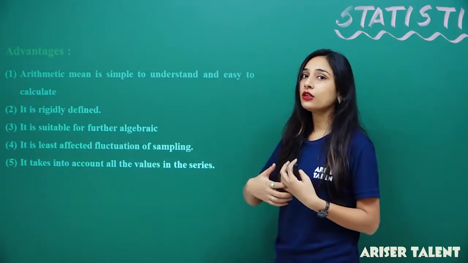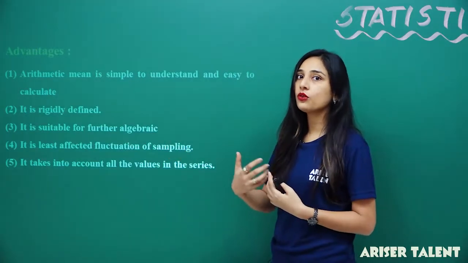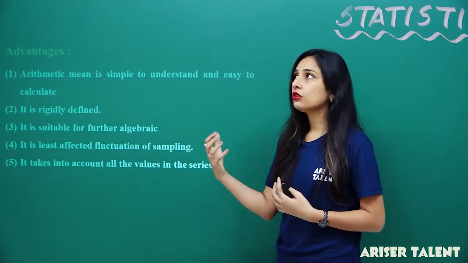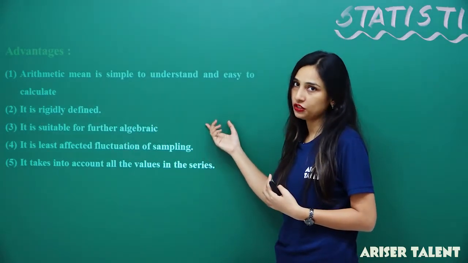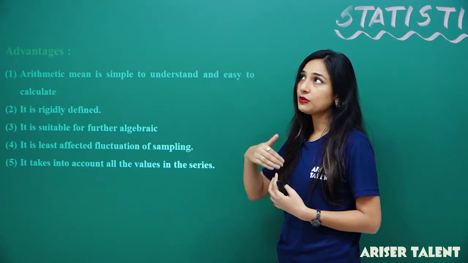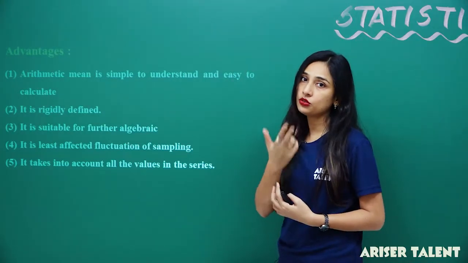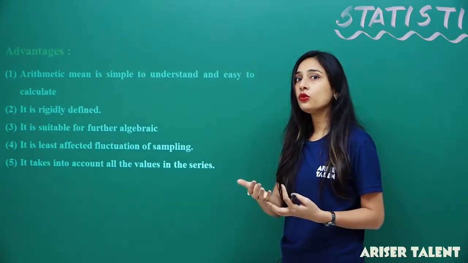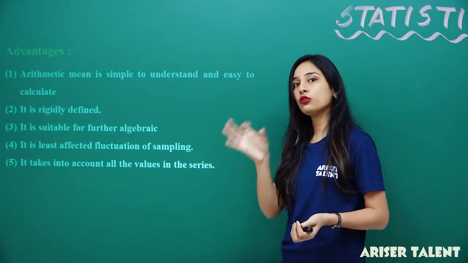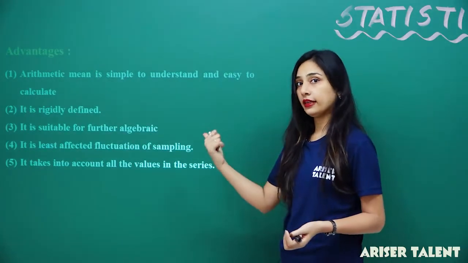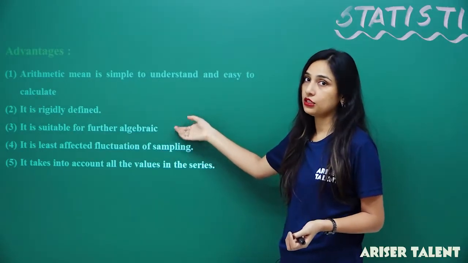Now, if each and every observation has been increased by 2 or 3, then you don't have to recalculate the mean, you just have to add 3 to the mean. So, for algebraic properties, it's very fine.